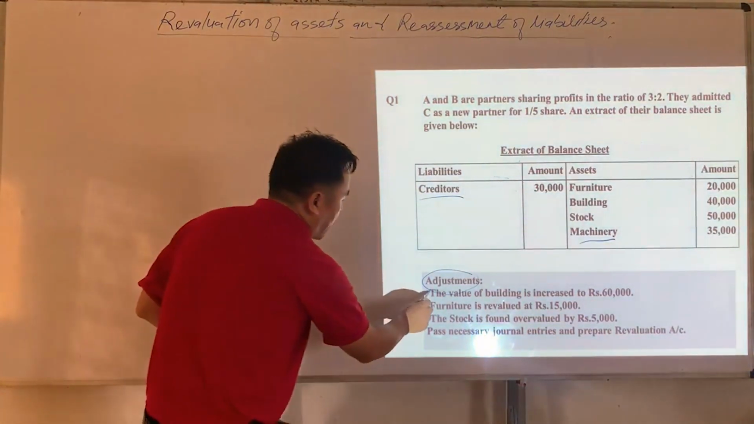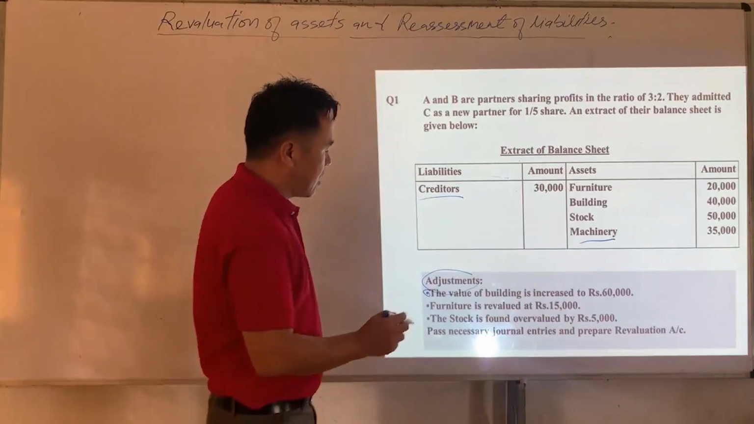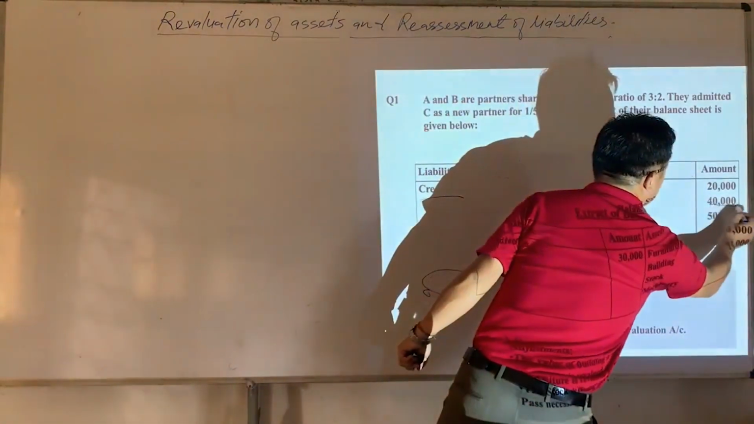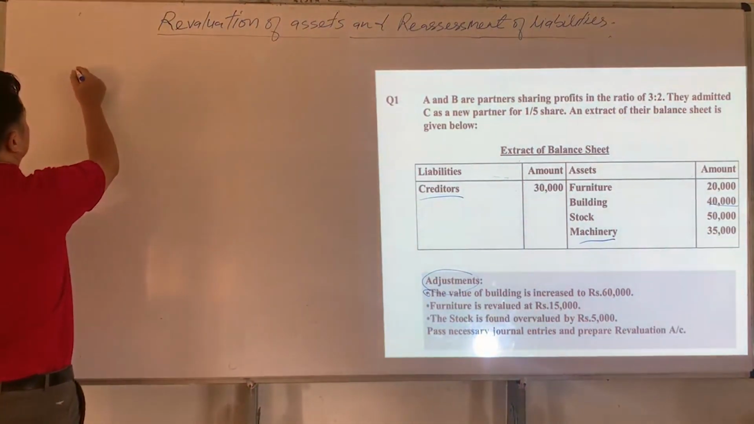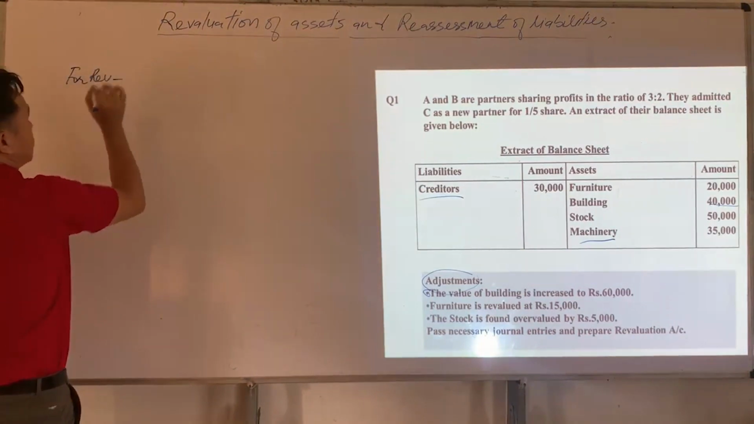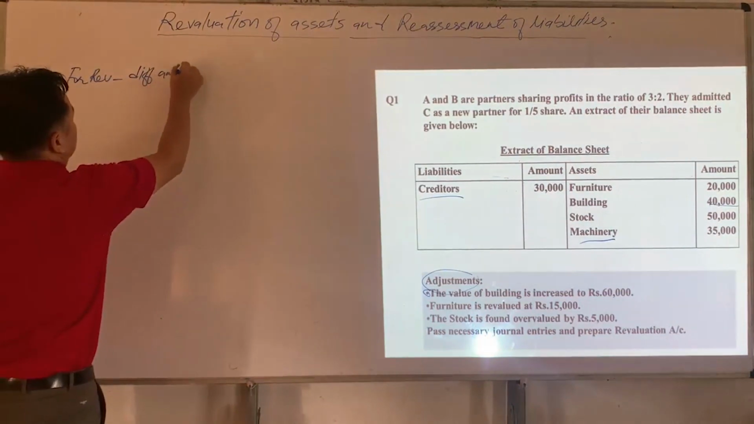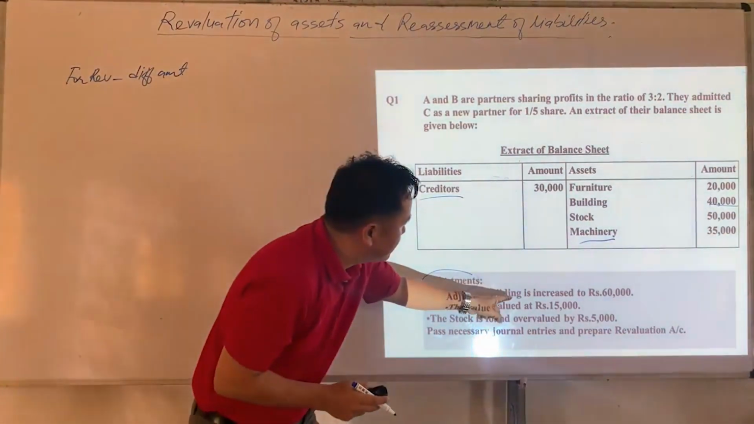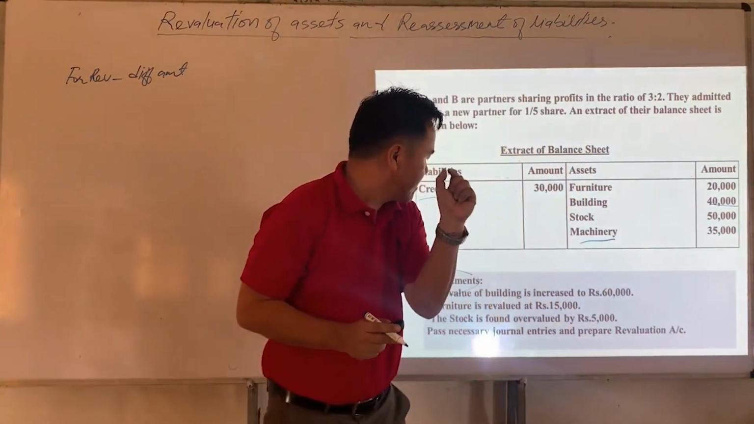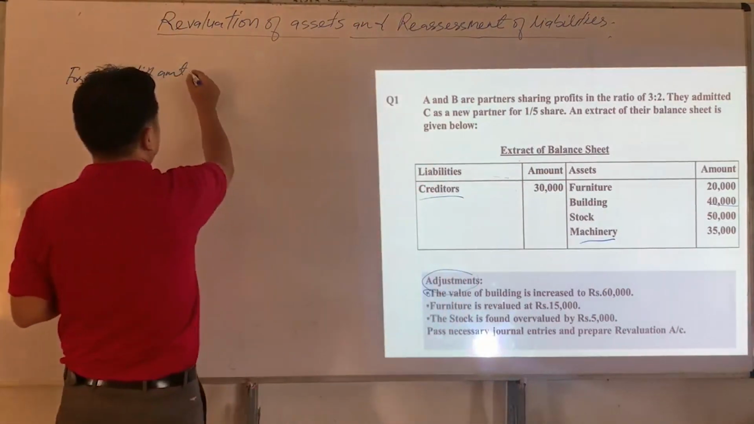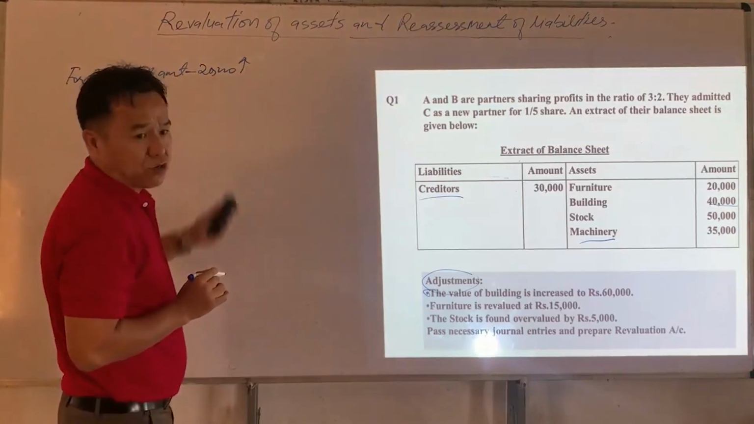Okay, now look at adjustment number 1. The value of building is increased to 60,000, and what is the book value of building? The book value of building is 40,000. For the revaluation account, we should take the difference amount. So what is the difference amount? Since the value of building is increased to 60,000 from 40,000, the value of building is increased by rupees 20,000. So 20,000 is the difference amount.